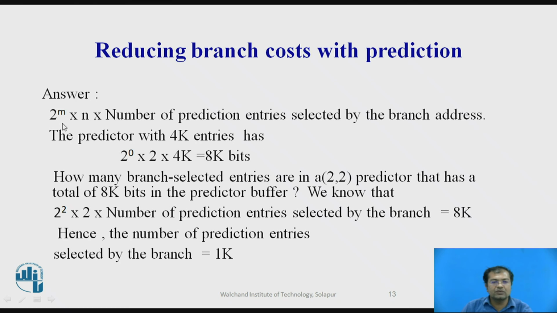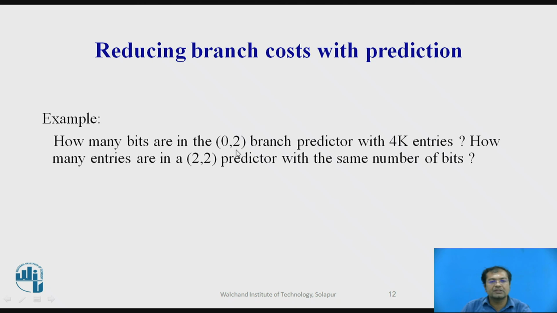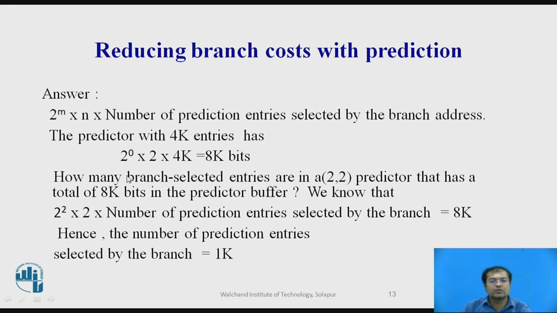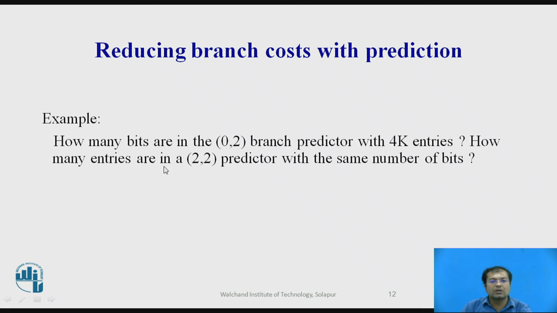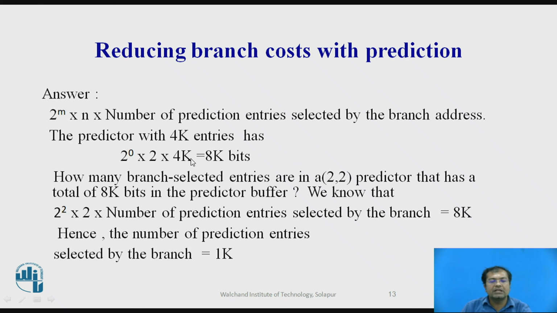The answer is, we know the formula: 2 raised to m, times n, times the number of prediction entries selected by the branch address. According to this formula, for the predictor with 4K entries, it is (0,2), so the small m value is 0. So 2 raised to 0, times 2, since n is equal to 2, times 4K. That leads to 8K bits.